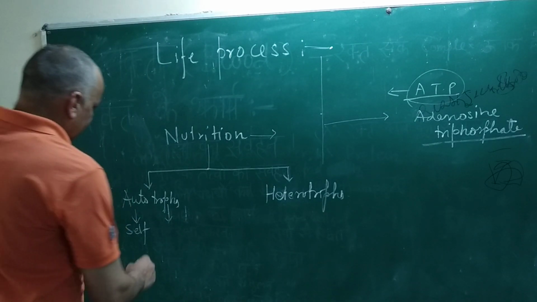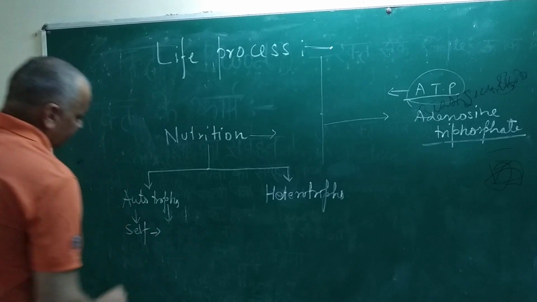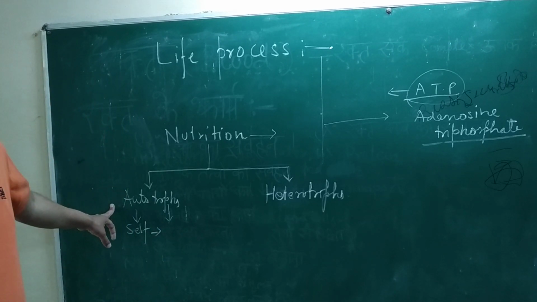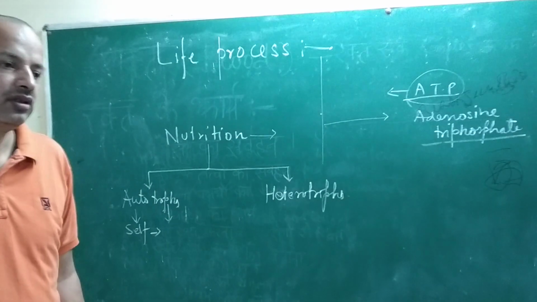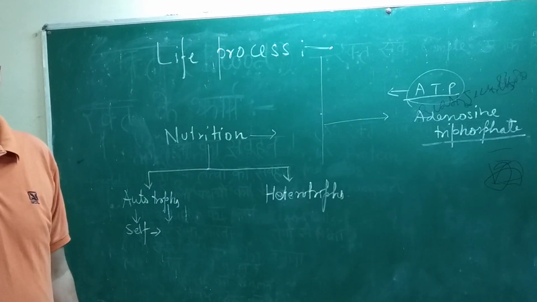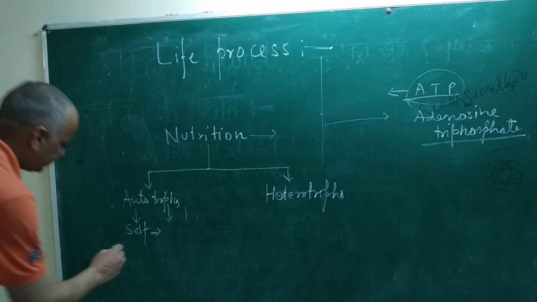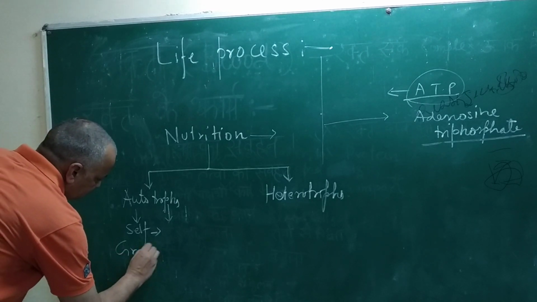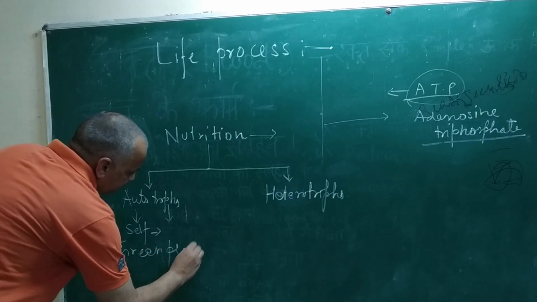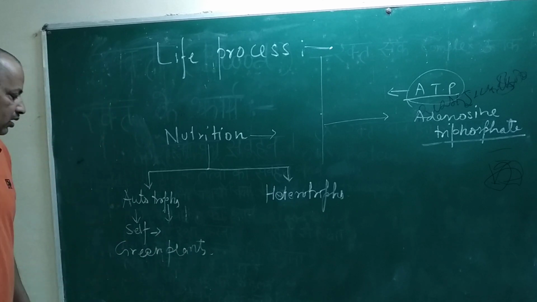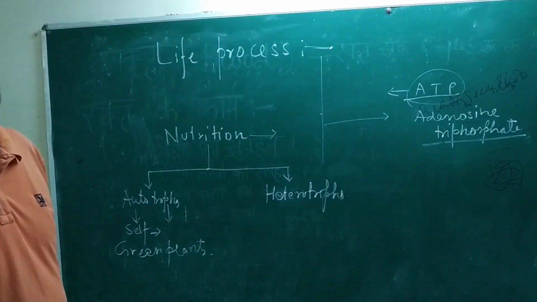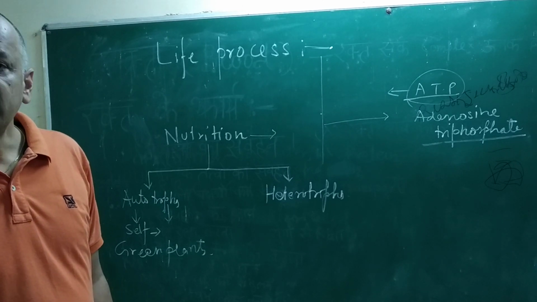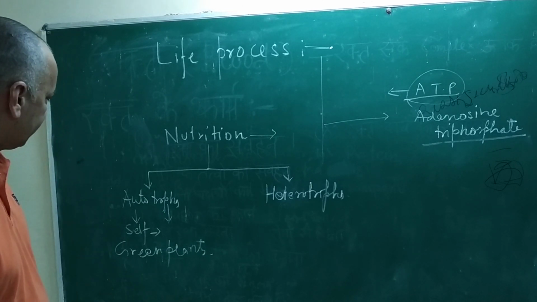So this group of organisms is specialized in making their food on their own; they never depend on others. All the green plants are capable of making their own food, and by this they fulfill their requirement of energy.